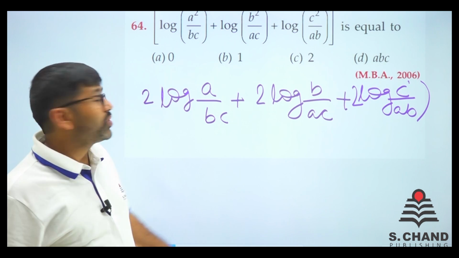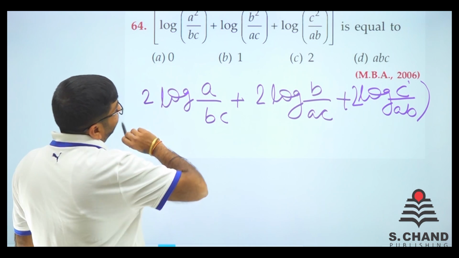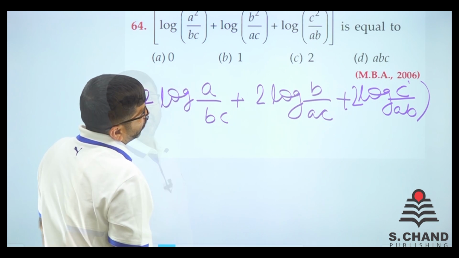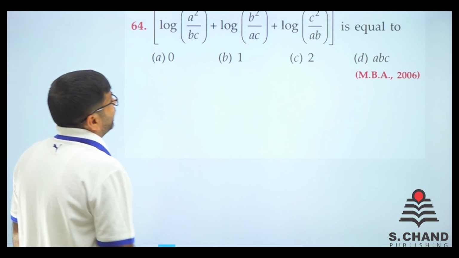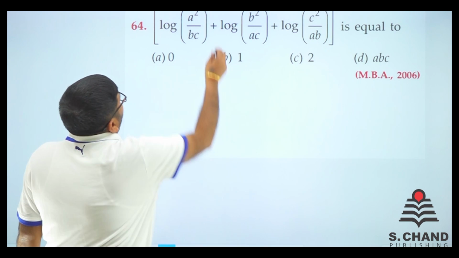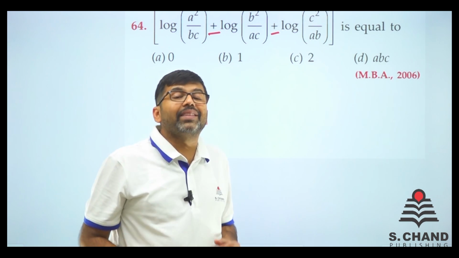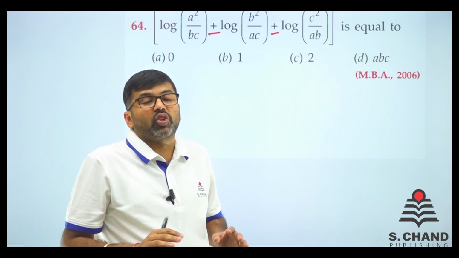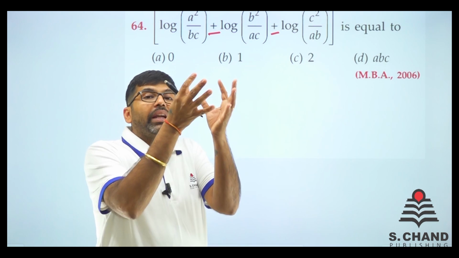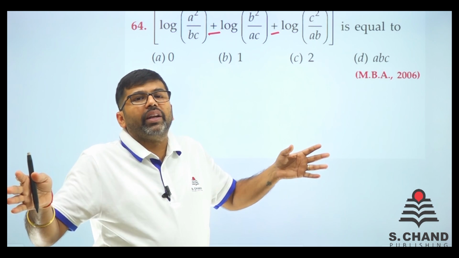Let's see what happens. So, we have to find the value of this whole thing, right? In this question, if you can see, here is plus. If you remember, all the pluses actually came from multiplication. There was some multiplication and we split it into pluses.